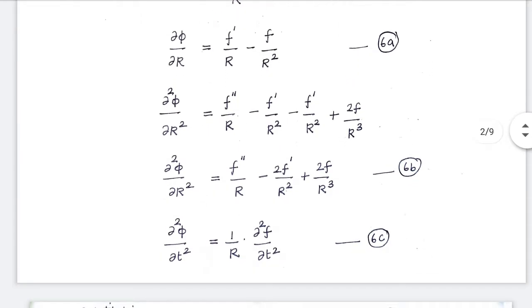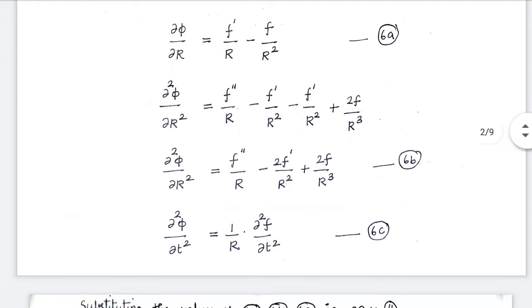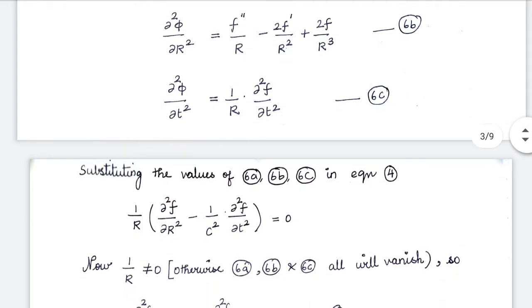In the same way, we can differentiate phi with respect to t. We get dou square phi by dou t square is equal to 1 by r into dou square f by dou t square. Now we have the values of dou phi by dou r, dou square phi by dou r square, and dou square phi by dou t square. Let us put them in equation number 4.